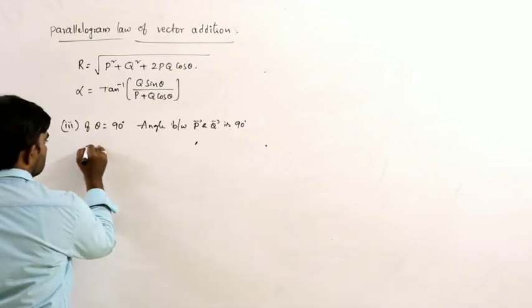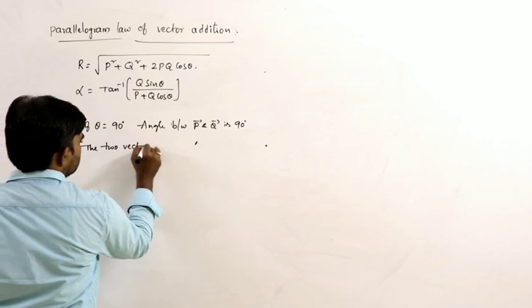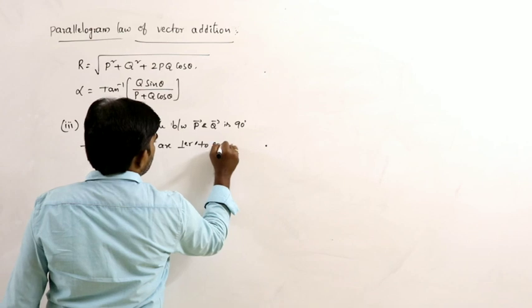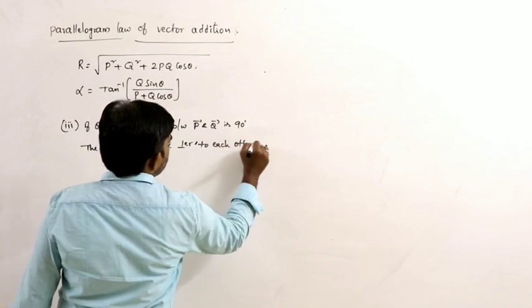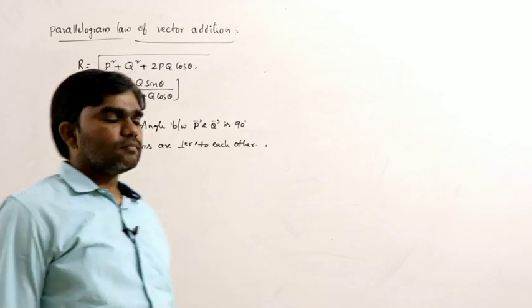So, the two vectors are perpendicular to each other.